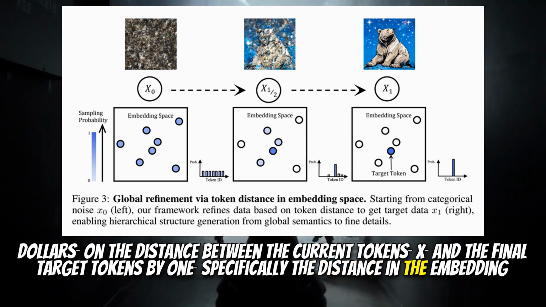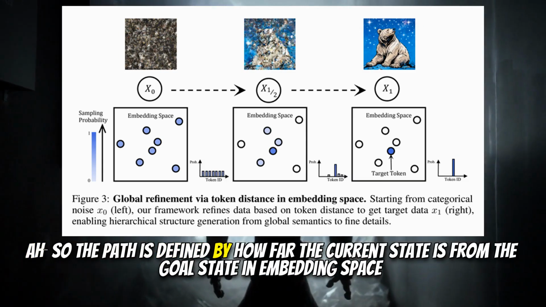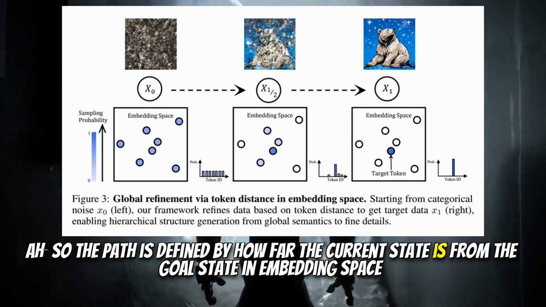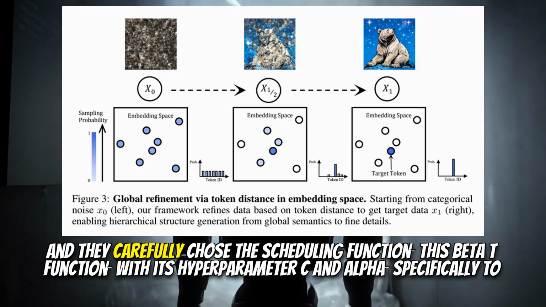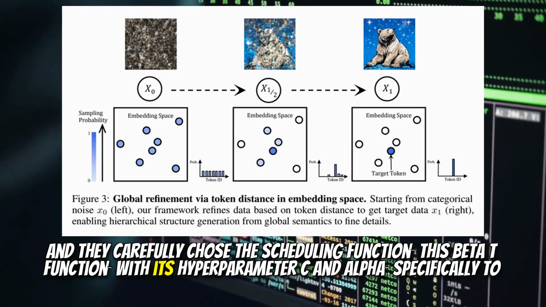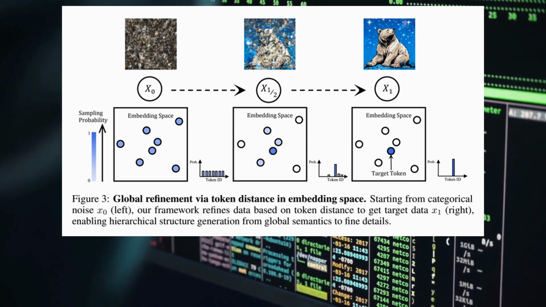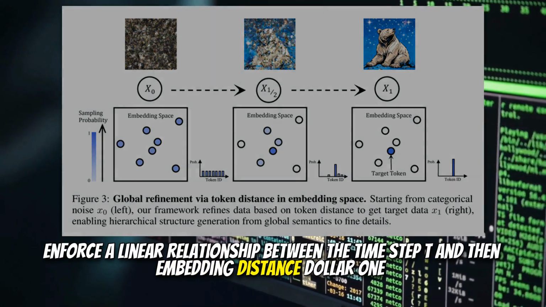Specifically, the distance in the embedding space of the token codebook. Ah, so the path is defined by how far the current state is from the goal state in embedding space. Exactly. And they carefully chose the scheduling function, this β_t function, with its hyperparameters c and alpha, specifically to enforce a linear relationship between the time step t and that embedding distance to x1.